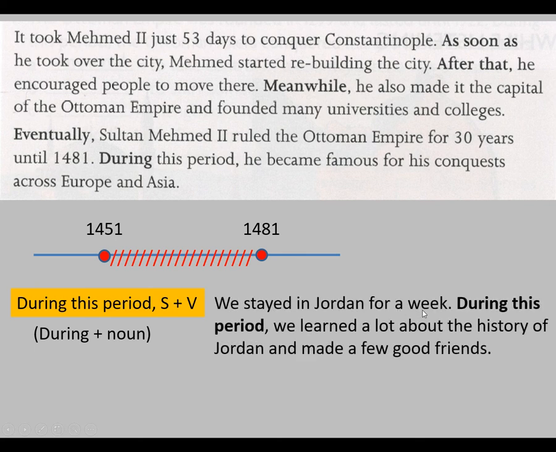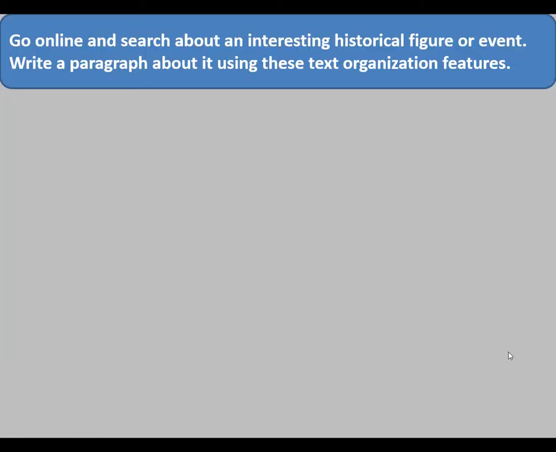We stayed in Jordan for a week. During this period, we learned a lot about the history of Jordan and made a few good friends. Now you can go online and search for an interesting historical figure. Remember, a historical figure means a historical person or event. Then write a paragraph about this person or this event using the text organization features.